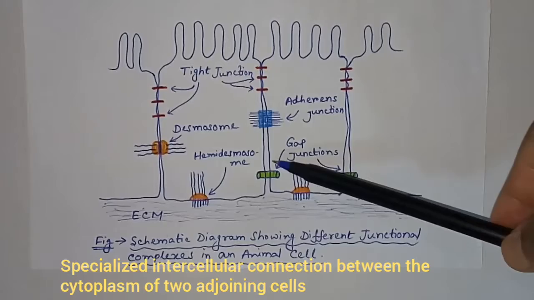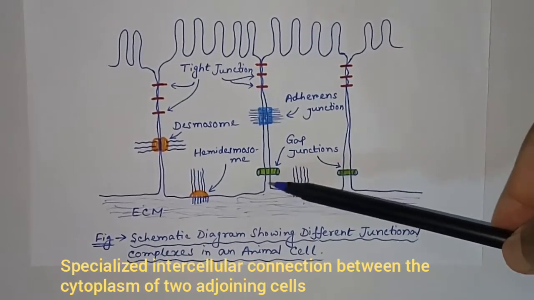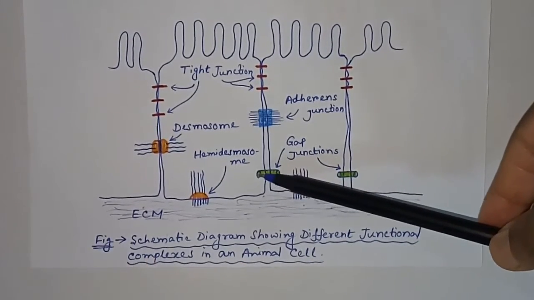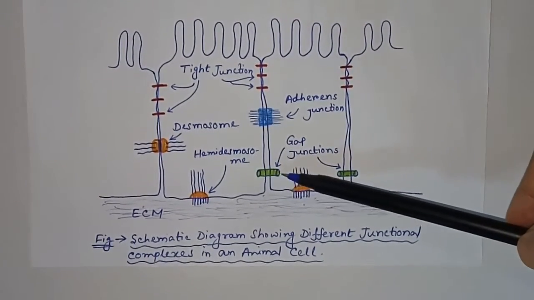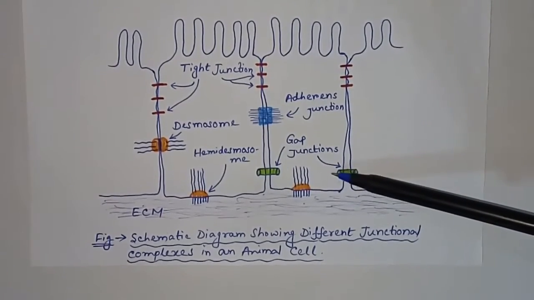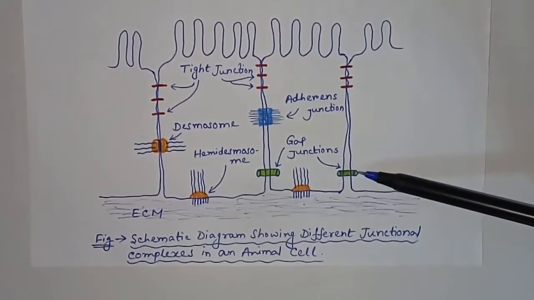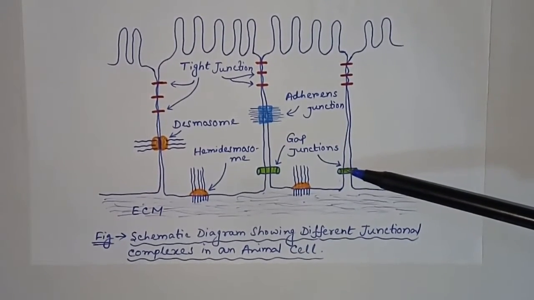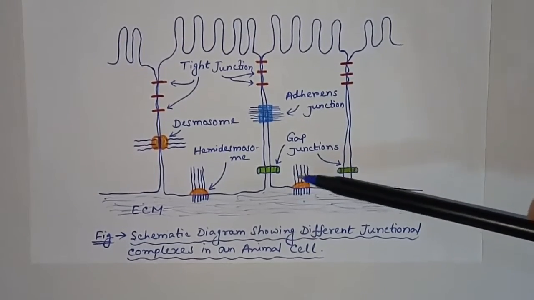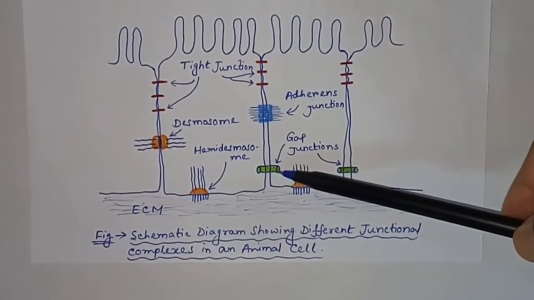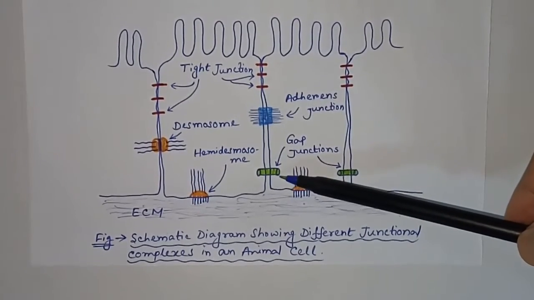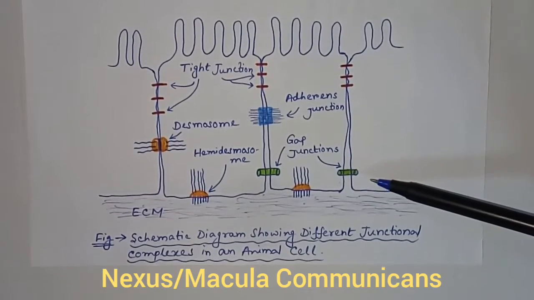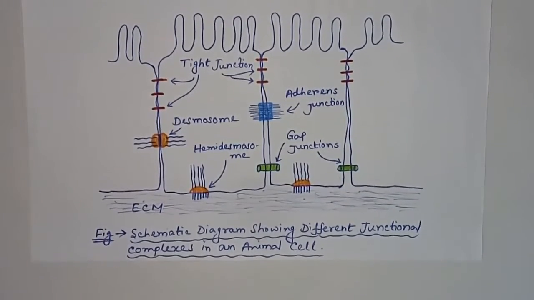Gap junctions are a specialized intercellular connection between the cytoplasm of two adjoining cells. Through this junction, various molecules, ions, and electrical impulses can directly pass from one cell to another. The channel forming molecules are arranged in such a way that a continuous aqueous hollow channel is made, and the channel connects the two cell interiors. Gap junctions are also known as nexus or macula communicans.